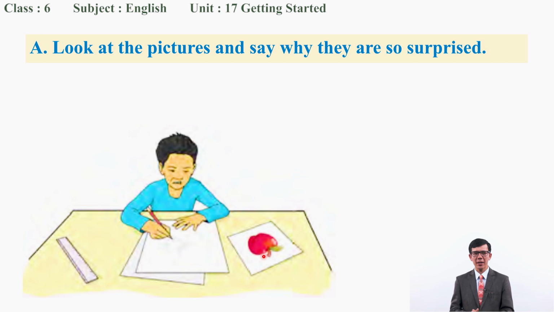We think and then we try to sketch, we draw the picture. But this boy has kept a real apple and then is trying to sketch, trying to draw. Maybe he has finished drawing his picture and that may be good or maybe not. So he may be surprised looking at his own what?